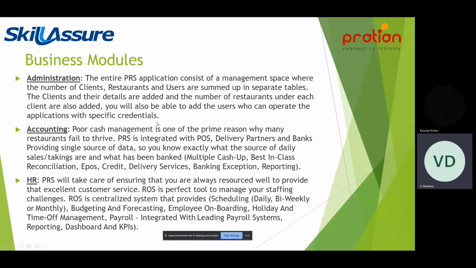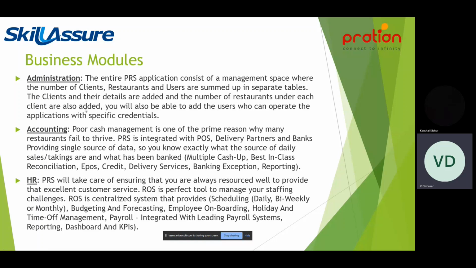So basically, the administration module will contain a separate table containing all the clients, and under the clients, what restaurants they own. Under the restaurants, they will have their separate users. The users may be anything from chef to waiter to the manager who is looking after the restaurant.